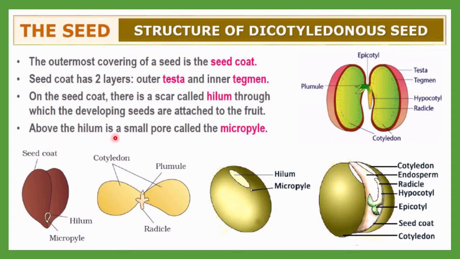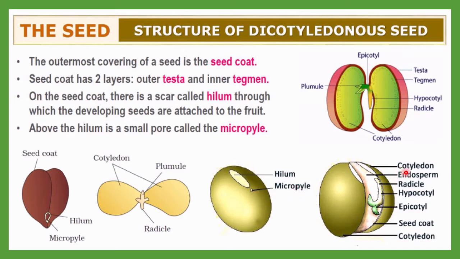So above the hilum, a very small pore is there. You cannot even see that. That is called micropyle. And as I told you, this micropyle is a structure which will allow water to enter inside the seed. Okay, and here you can see cotyledon and plumule. Here you can see the whole seed, on which this portion is called hilum, and this is the scar which has remained after the detachment from the ovary, because from this place the placenta will be attached with the ovary. And here you can see a very minute pore, which is considered the micropyle.